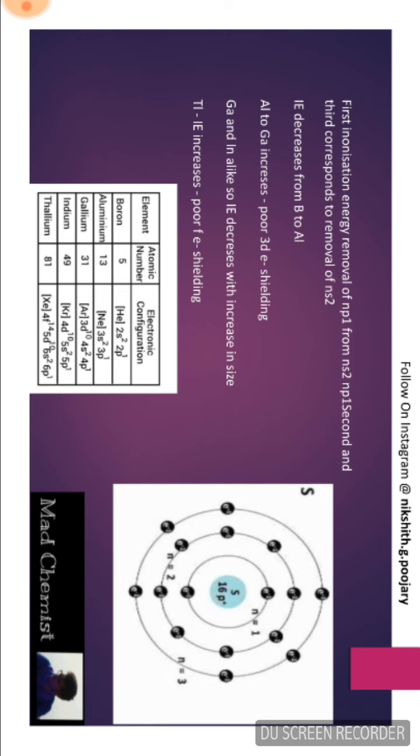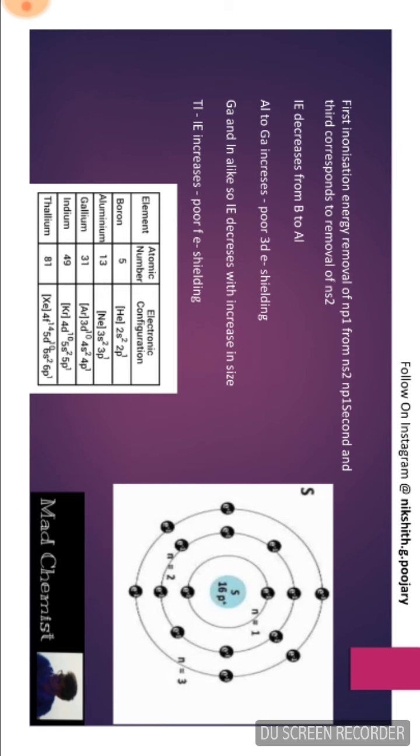Since the f electrons poorly shield the outermost electron, the effective nuclear charge experienced by it is more. Hence, it is difficult to remove the outermost electron. Hence, ionization energy increases. The first ionization energy of these elements is lower when compared to the elements of group